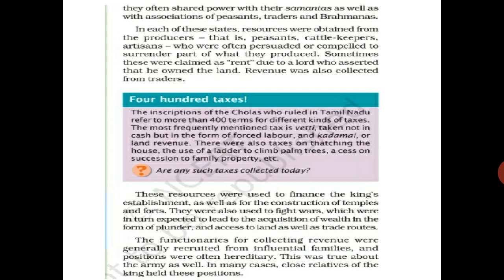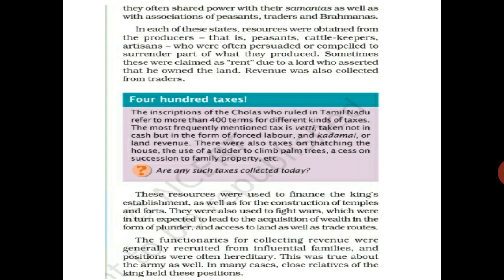See, peasants means farmers. They were producing grains and all those things, selling them and getting money. Cattle keepers have ample cattle, and artisans are making artistic things and selling them. But they were often persuaded or compelled to surrender part of what they produced. They had to give some part of what they were producing.